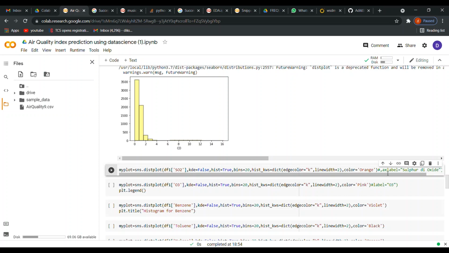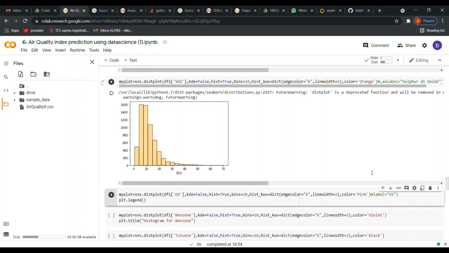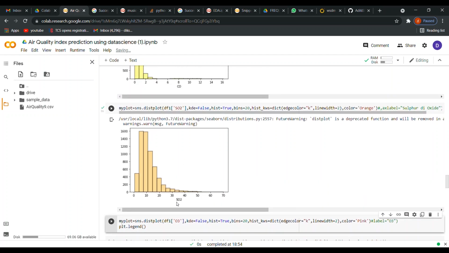Now let's see how we can do labeling. Okay, so here you can see that initially SO2 was displayed over here. Why? Because here we have given the column name as SO2, so that's why it's displaying SO2.